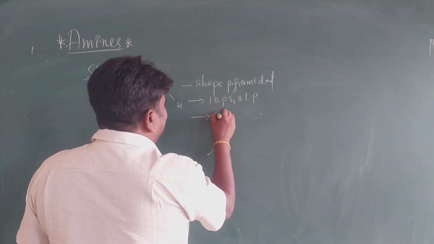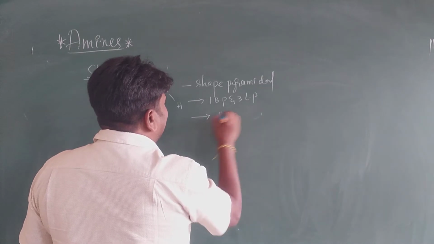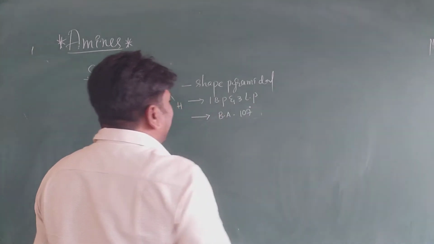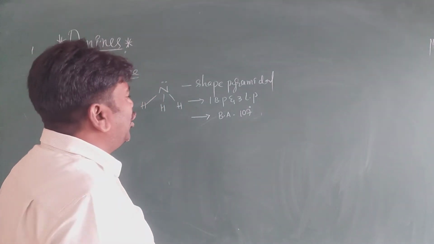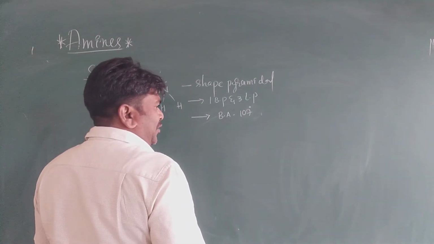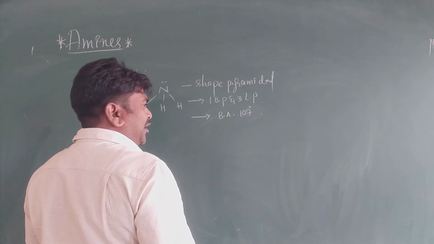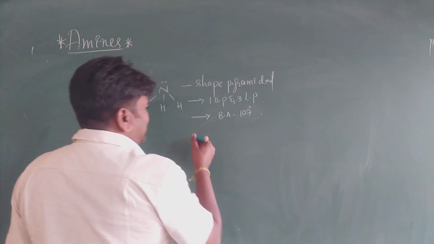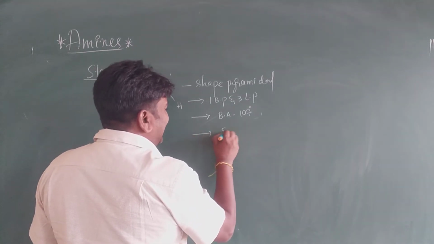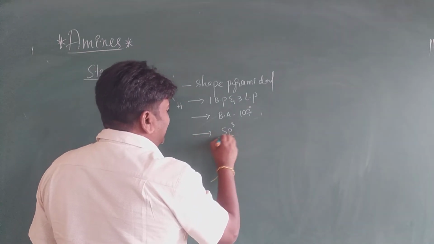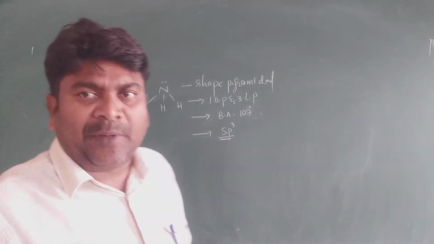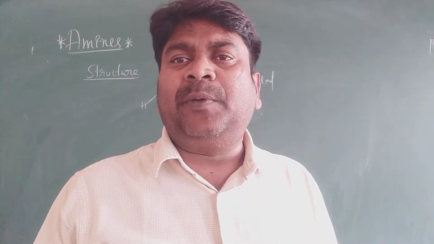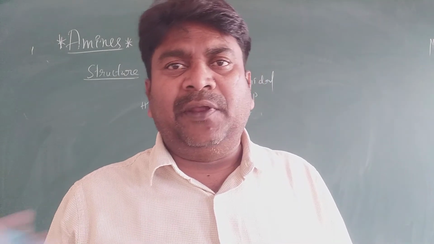Its bond angle is 107 degrees. Actually, the ideal angle is 109 degrees 48 minutes, due to its sp3 hybridization. Due to the presence of the lone pair, it has two types of repulsions: lone pair-bond pair and bond pair-bond pair repulsions.